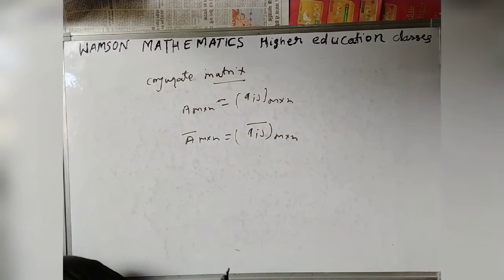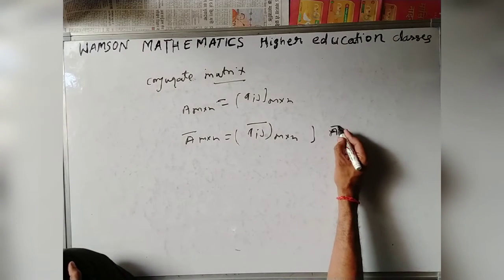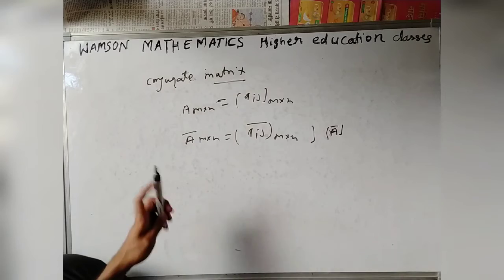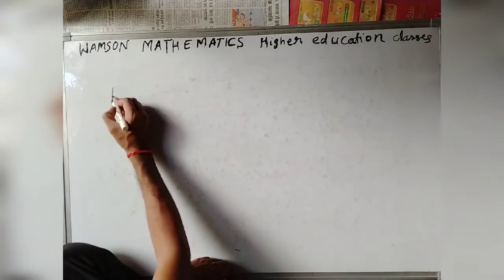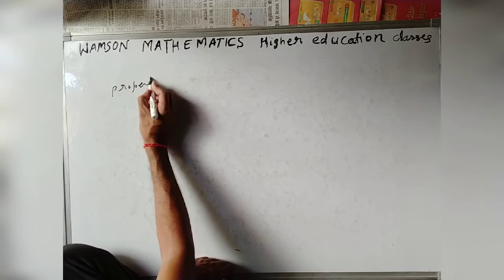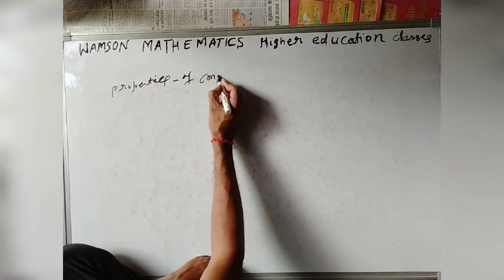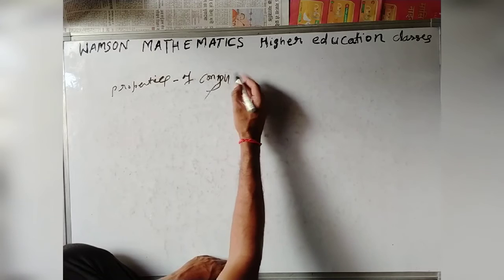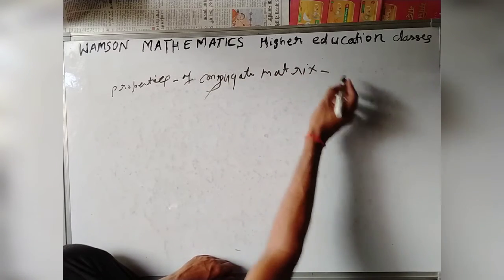This is denoted by A conjugate. Now the properties of the conjugate matrix.